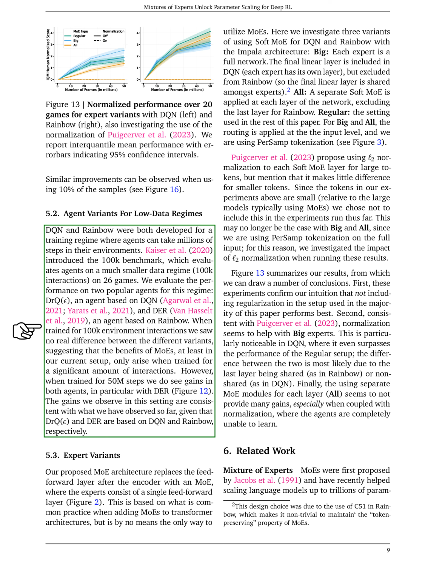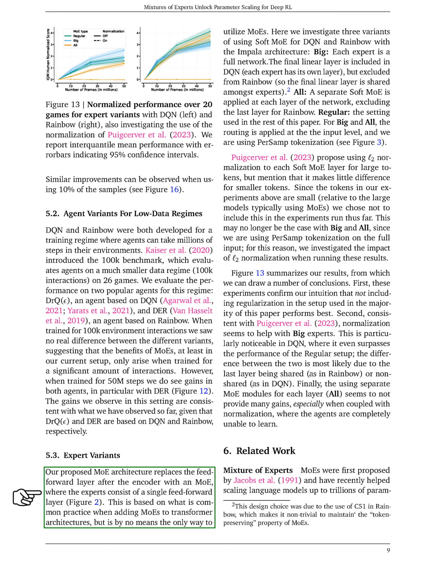We focus on two agents optimized for this scenario: DRQ Epsilon, which is a variant of DQN, and DER, which is based on Rainbow. Our findings show that when these agents are trained with only 100,000 interactions, there's no noticeable difference in their performance. This suggests that the advantages of using mixtures of experts, MoEs, only become apparent with a significantly larger amount of data. Yet, when the training is extended to 50 million steps, both agents, especially DER, show improved performance.